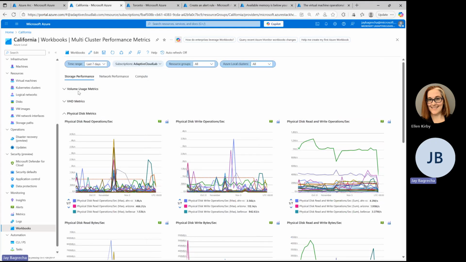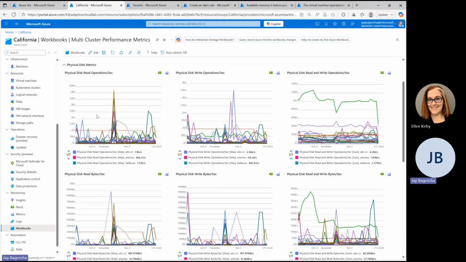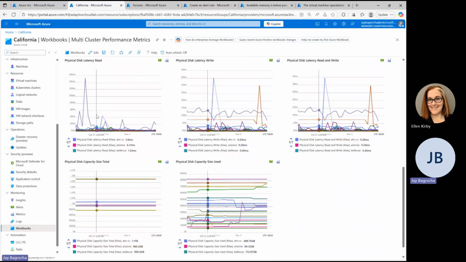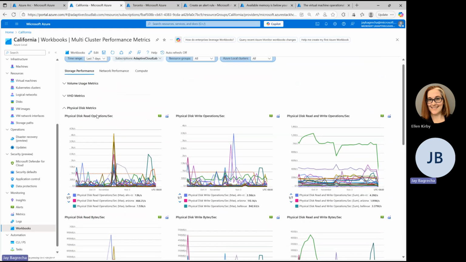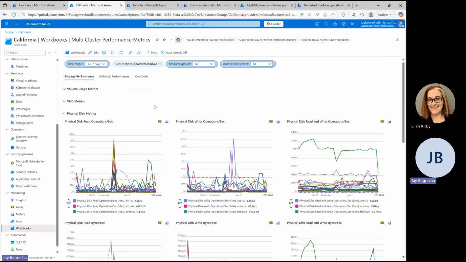In storage, we have volume usage, VHD, physical disk, and it's literally each and everything which an admin would need. And the most interesting part of this is it's all free, because we got a lot of input from our customers that Insights is something which is paid and they need something which is at no cost.